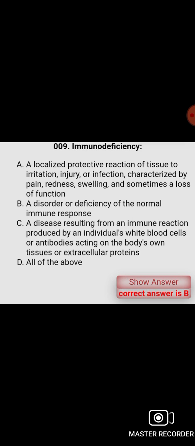Immunodeficiency is a disorder or deficiency of the normal immune response. Anaphylactic shock is a severe, sometimes fatal allergic reaction characterized by a sharp drop in blood pressure, urticaria, and breathing difficulties that is caused by exposure to a foreign substance such as a drug or bee venom. After preliminary or sensitizing exposure, this consideration is true.